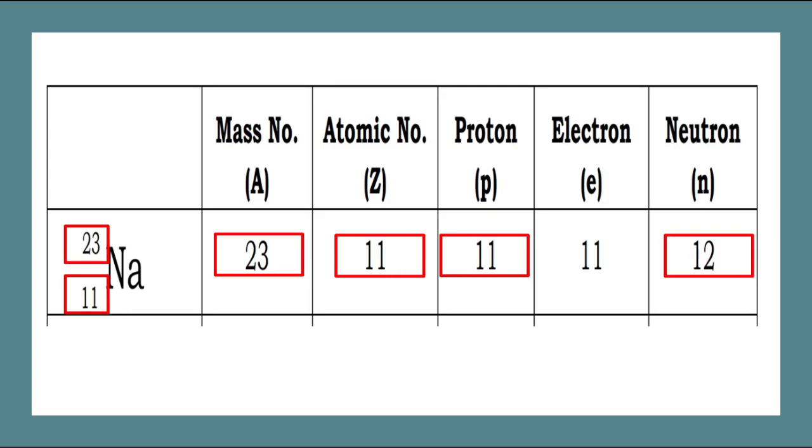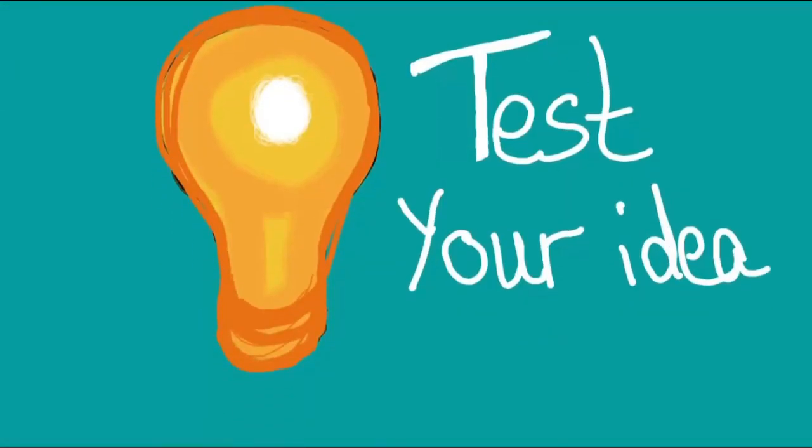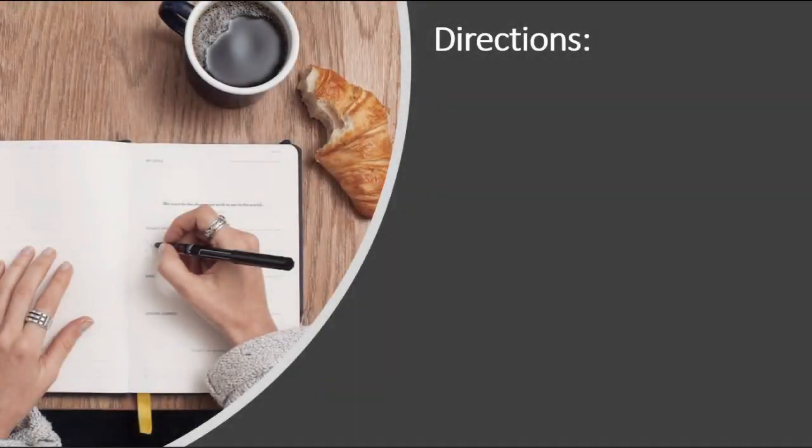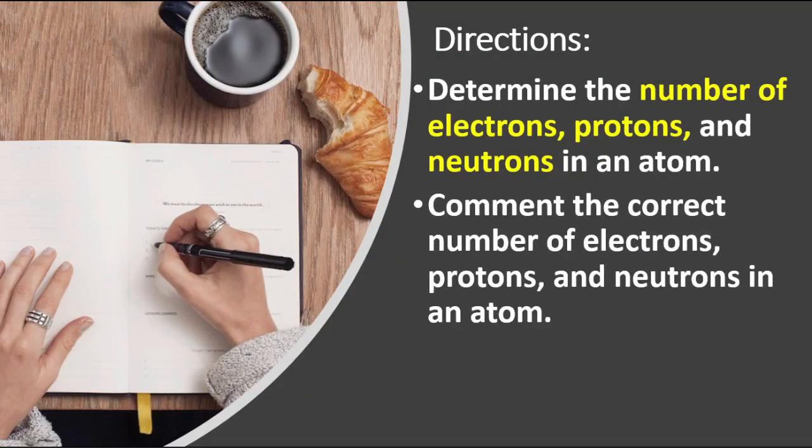Okay, did you get now how to determine the number of mass, atomic number, proton, electron, and neutron? Oh, I know you do. Now, let us test your idea by doing this simple activity. Okay, I want you to determine the number of protons, electrons, and neutrons in an atom by commenting the correct number of electrons, protons, and neutrons.